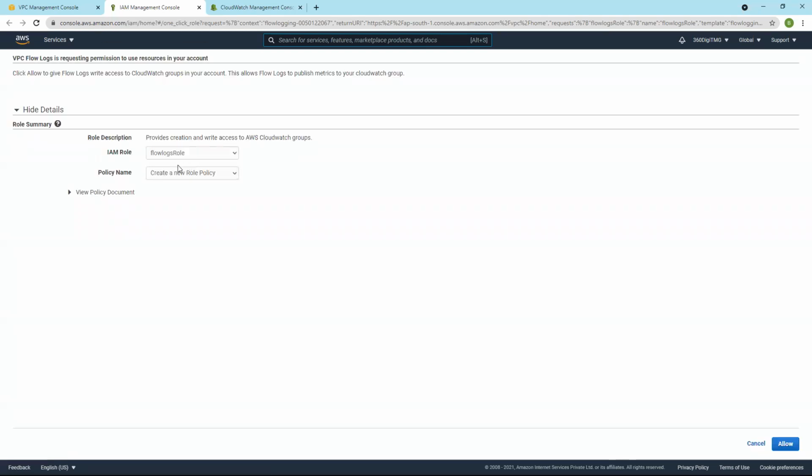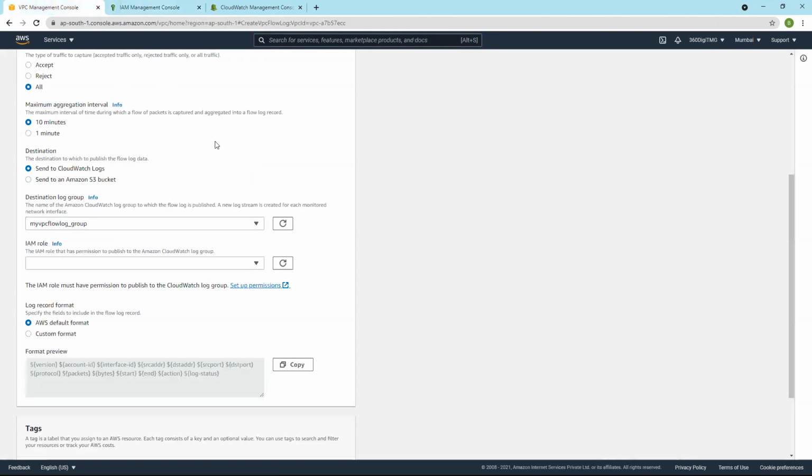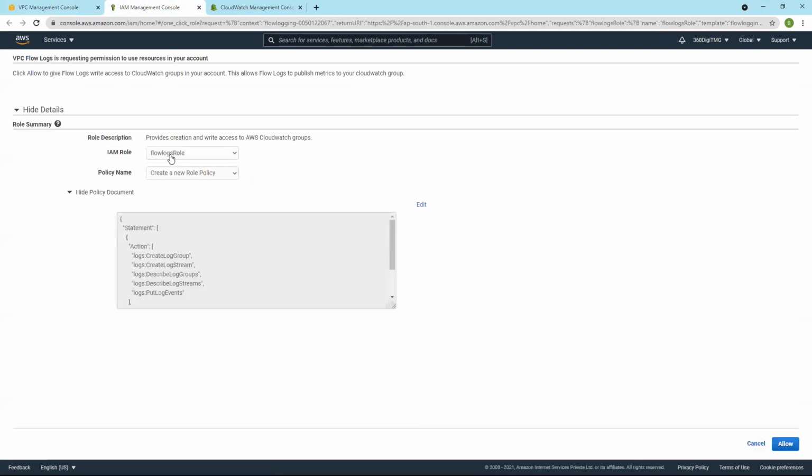And when you click on set up permissions, you can see the new tab and it has named it flow logs role, policy name. Let's view the policy. So this flow log role is already there. It's a default role. And when you click on this set up permissions, it adds this IAM role.